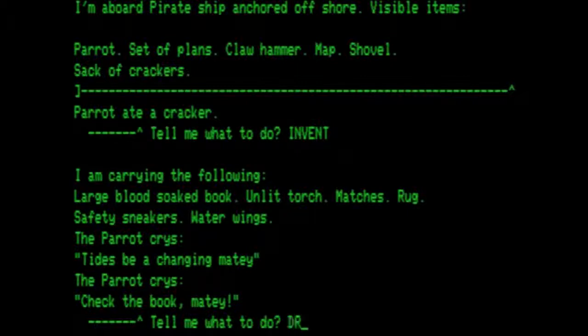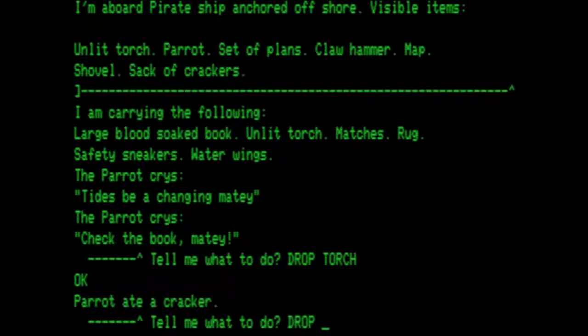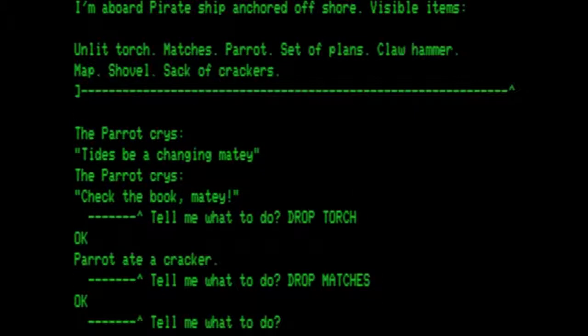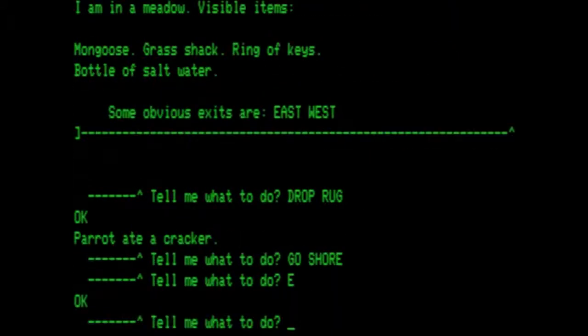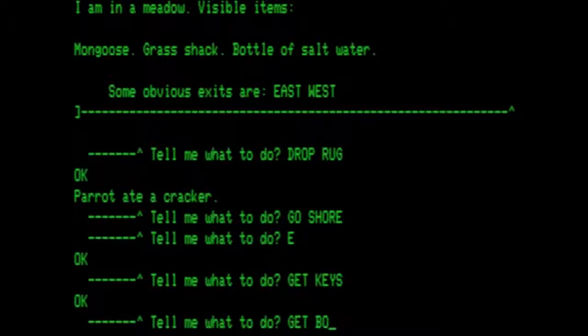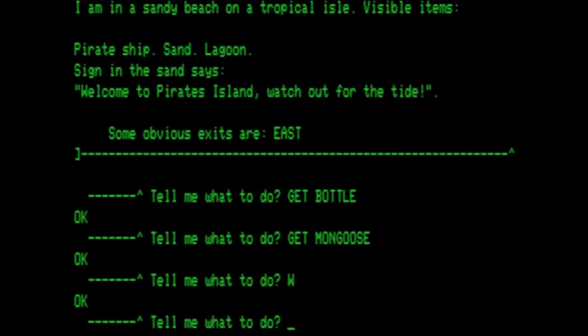So let's drop the torch. Then we want to drop the matches. And drop the rug. Go to the shore. Go east. And we almost have everything. Let's get the keys. Let's get the bottle. And get the mongoose. And we go west again.